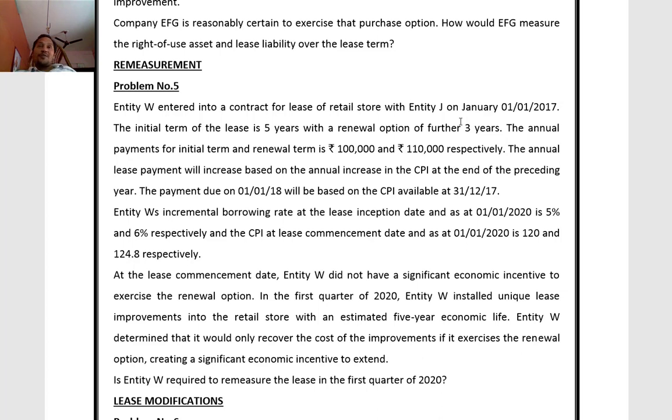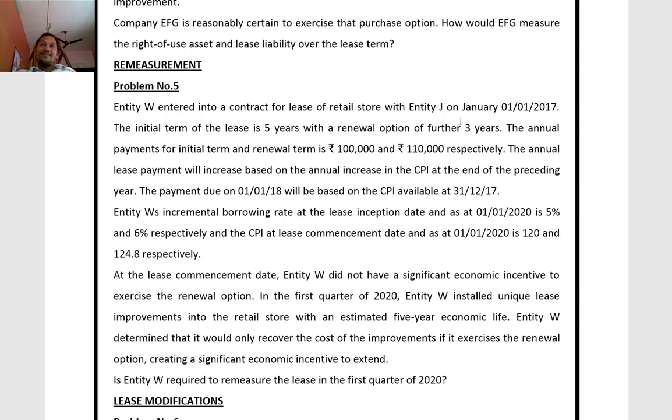Change in substance payments. In substance the payments have changed, so remeasurement is required. Change in residual value guaranteed: if there is a change in guaranteed residual value, then also we have to remeasure the liability. So remeasurement happens in this type of context: reassessment of lease term, reassessment of purchase option, change in substance payments, change in residual value guarantee, etc.